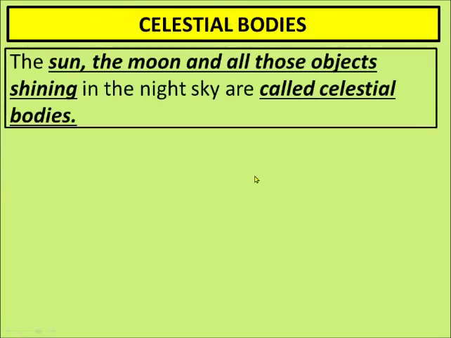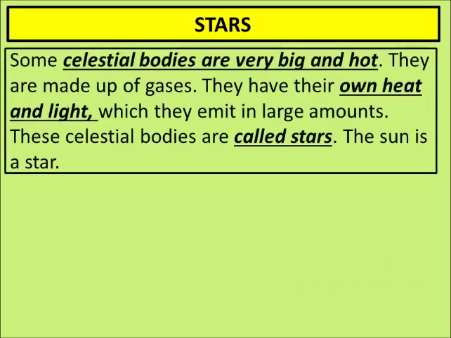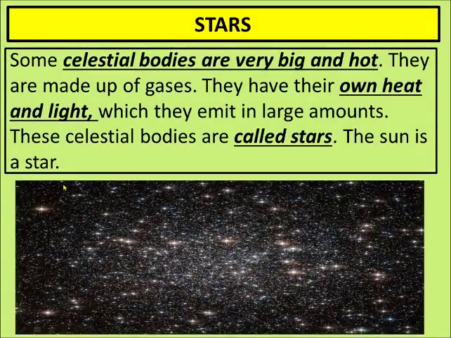The sun, the moon, and all those objects shining in the night sky are called celestial bodies. This is the definition of celestial body. So whatever is found in the sky, they all together are called celestial bodies.